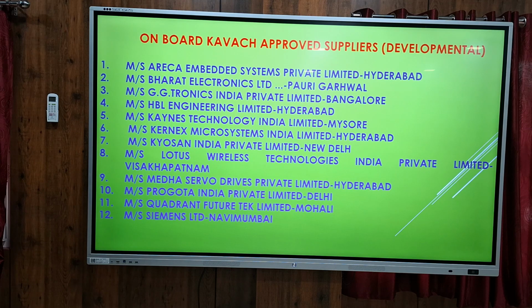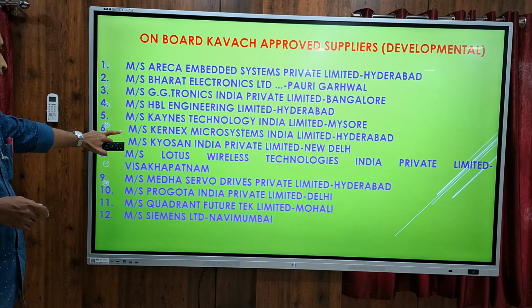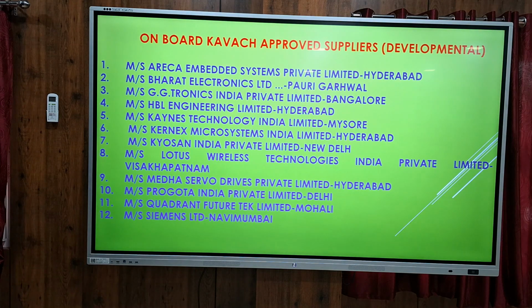These are the approved suppliers of KAVACH. Because there are no approved suppliers yet, all are developmental only. From this, 3 suppliers have been given the first lot. That is HBL Engineering, Kernex and Medha. As of now, these 3 suppliers are supplying to the entire railways, but these are developmental suppliers whose product has yet to be certified. In our shed, we have only Medha.